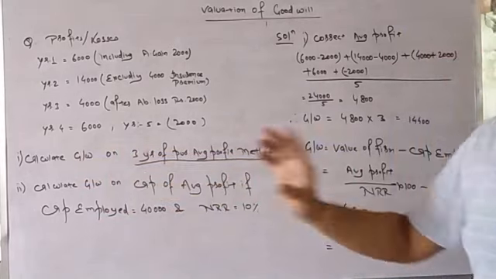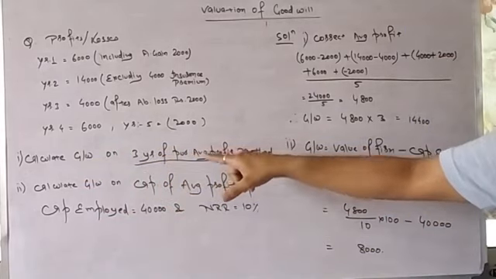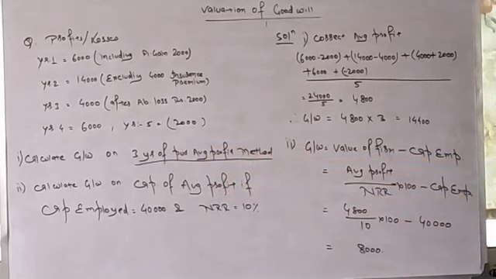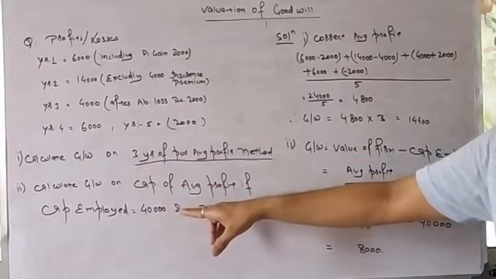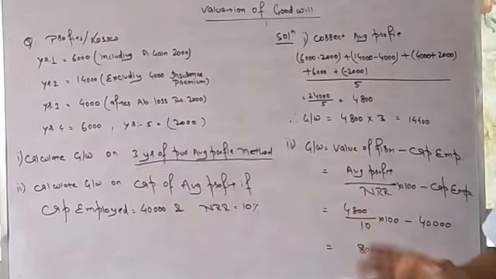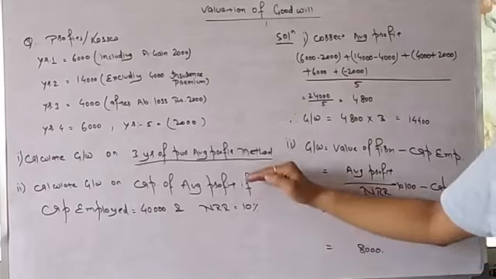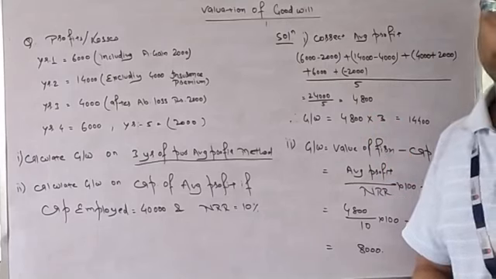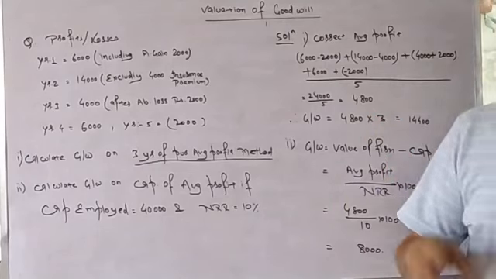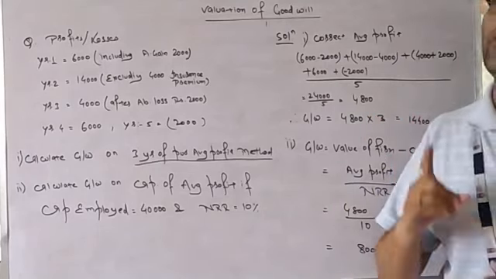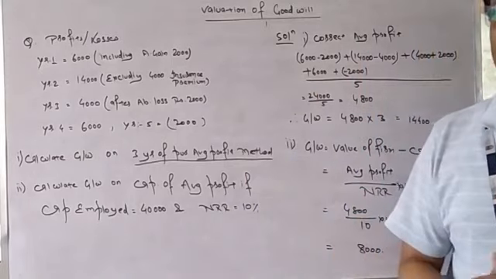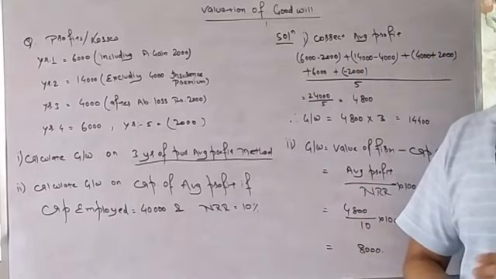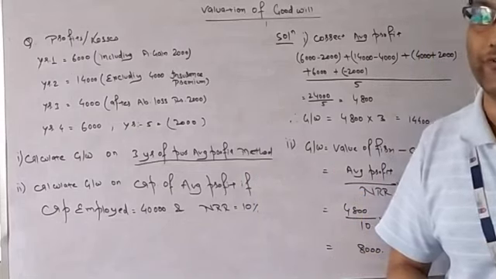Then there are 2 questions. Calculate goodwill on 3 years of purchase of average profit method. Calculate goodwill on capitalization of average profit method if capital employed is equal to 40,000 and NRR is 10%. So first calculate goodwill on 3 years of purchase of average profit method. What steps have we learned? We have learned 2 steps. First we need to calculate correct average profit and then we will calculate goodwill on that correct average profit.